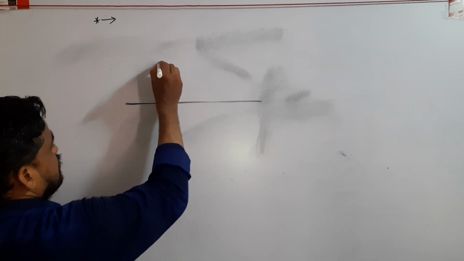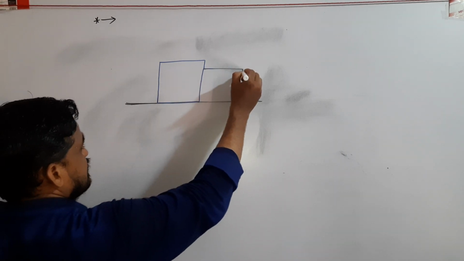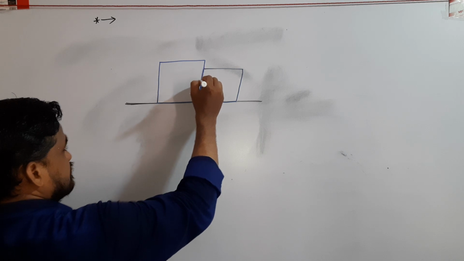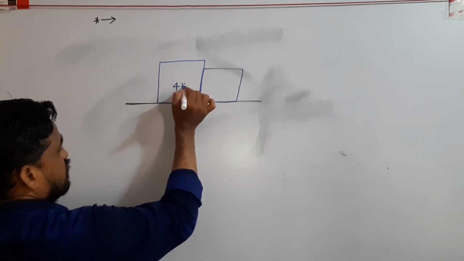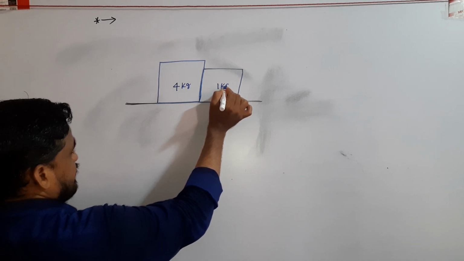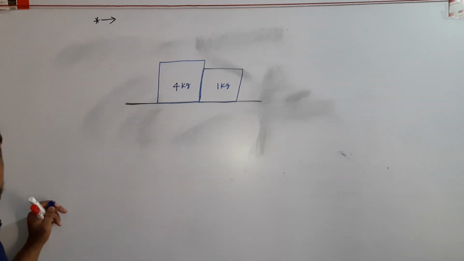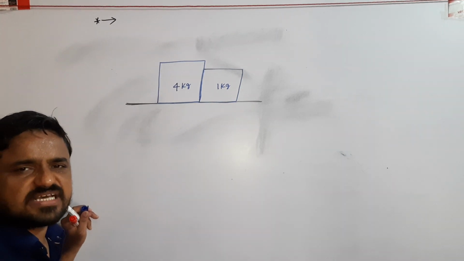Suppose two bodies of masses 4 kg and 1 kg are put in contact and placed on a horizontal surface. Here all contact surfaces are smooth.